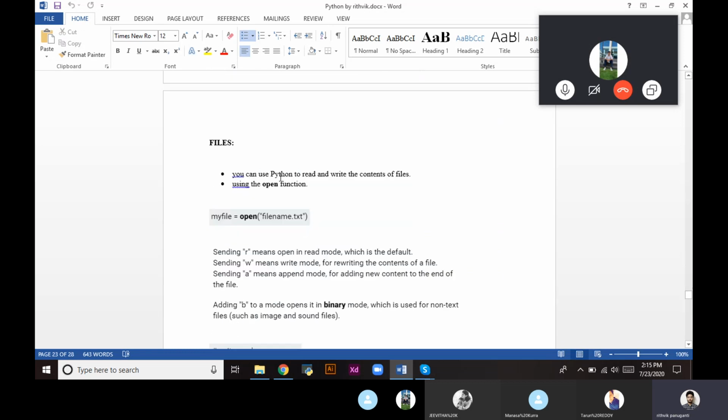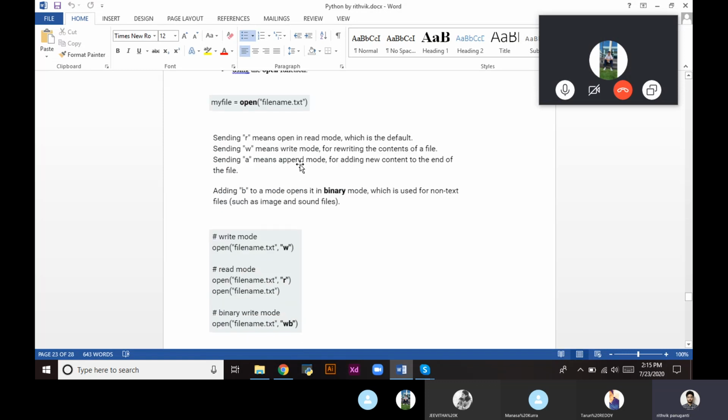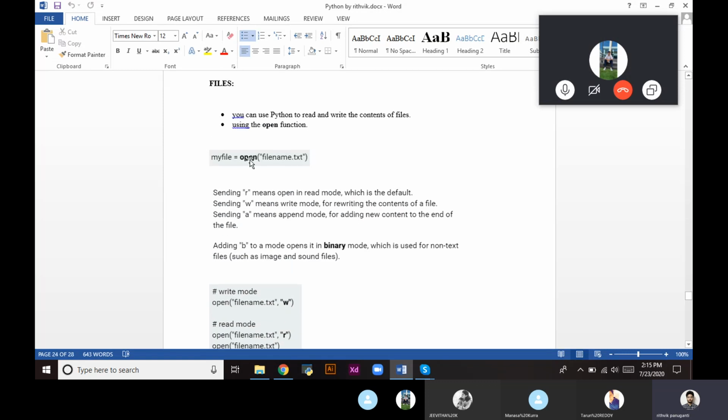Next we are going to see files. As in the C language, we can read files, we can open files, we can change data in the files, and we can save it directly into the files. The same in Python: we can make the desired changes to the files, and we can open them, store them, read them, and write them, whatever function you need to do. So we'll see how to open a file.